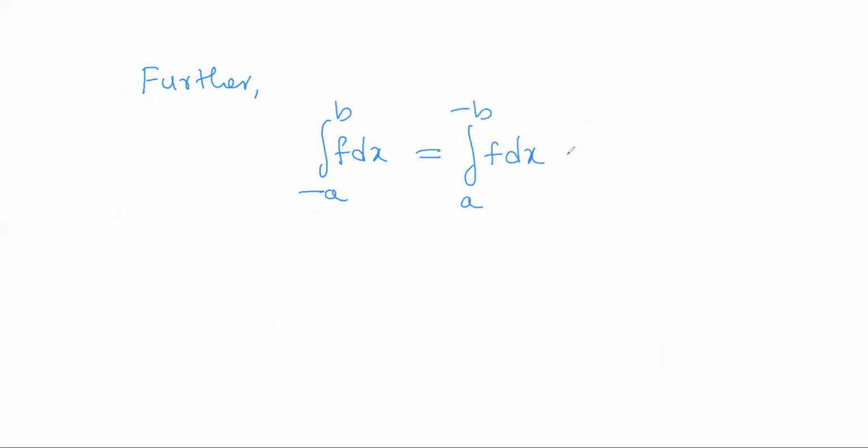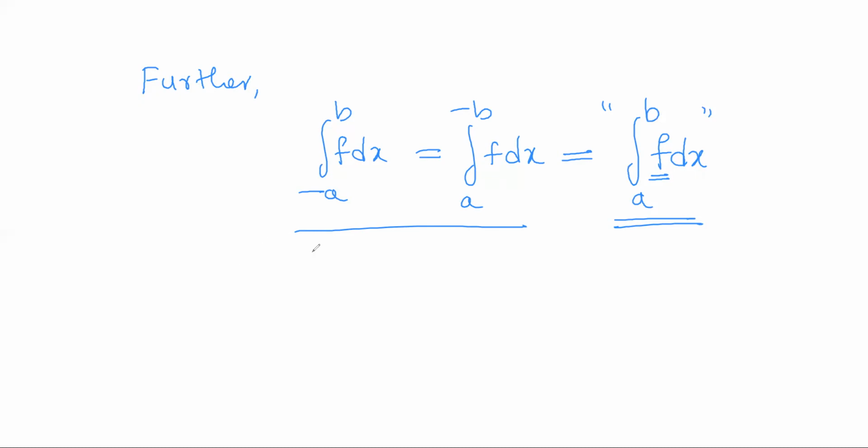And further, as in this case the lower Riemann integral is equal to the upper Riemann integral, we denote the common value as the integral of f over the closed interval a, b. So whenever the lower and upper Riemann integrals are equal, we say f is Riemann integrable, and the common value is taken as the Riemann integral of f over the closed interval a, b.